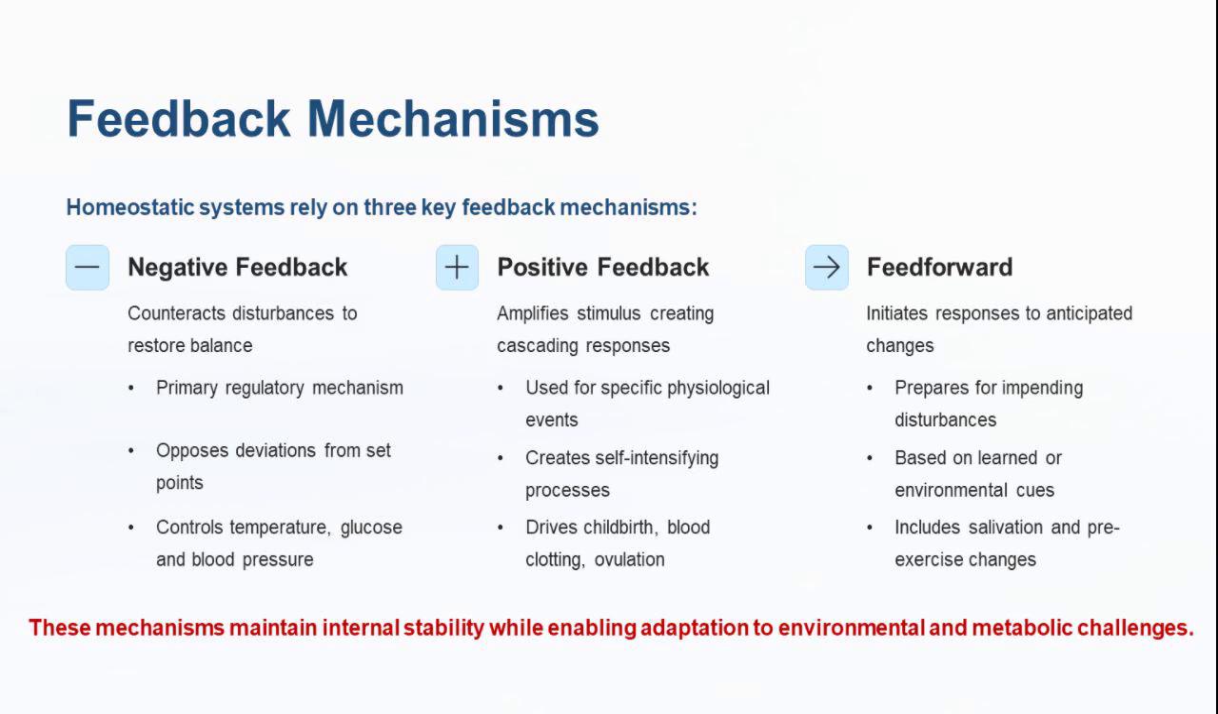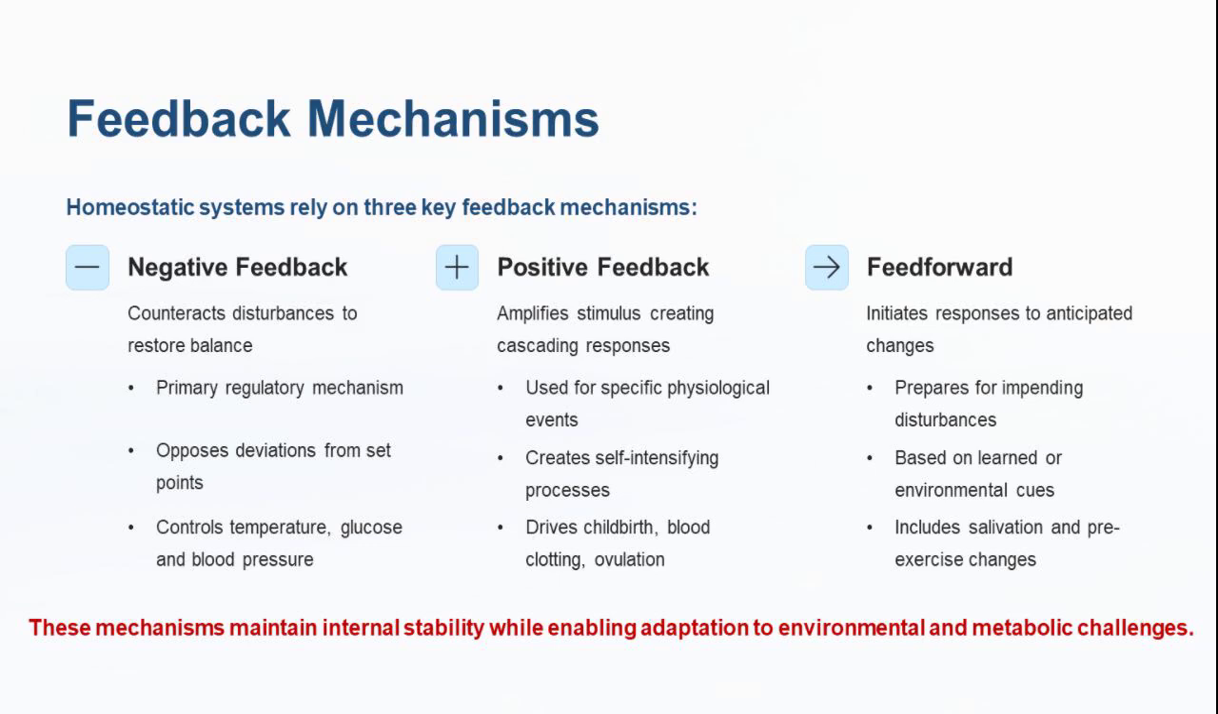Homeostatic systems rely on 3 types of feedback mechanisms. Negative feedback is the primary regulatory mechanism. It counteracts changes, restoring parameters to their set points. Positive feedback, although less common, amplifies changes to drive processes to completion, such as in childbirth.